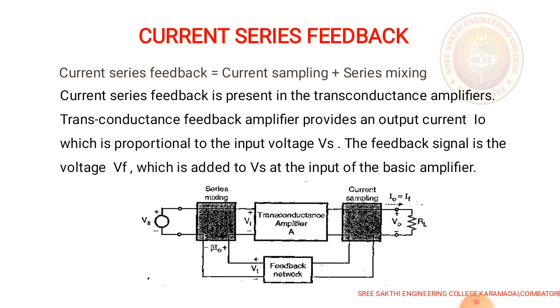The second type is the current series feedback network. Current series feedback has current sampling and series mixing. This type of amplifier is present in transconductance amplifiers. This amplifier provides an output current I0 which is proportional to the input voltage Vs. The feedback signal is the voltage Vf which is added to Vs at the input of the basic amplifier.